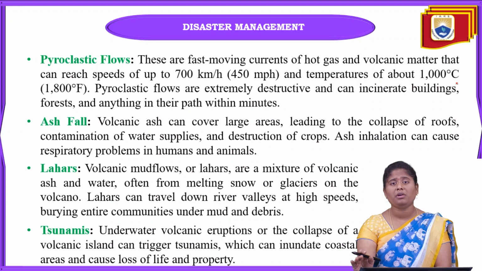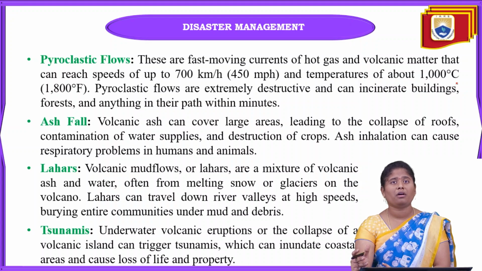Also, at that time its temperature will be almost 1000 degrees Celsius. In the summer season, if we get just 50 degrees, we can't face that radiation. We can imagine, if the pyroclastic flow is 1000 degrees Celsius, how much this hot gas can affect human settlements.